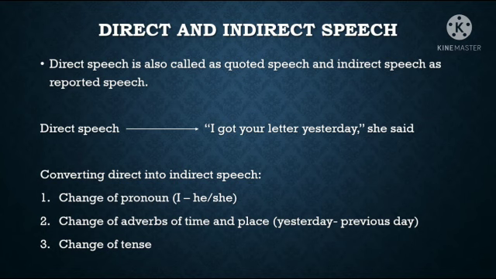For converting direct into indirect speech, we should change the pronoun, we should change the adverbs of time and place, and the tense of the quoted speech should also be changed. And the tense should be changed in accordance with the reporting verb. Let us see this in detail.